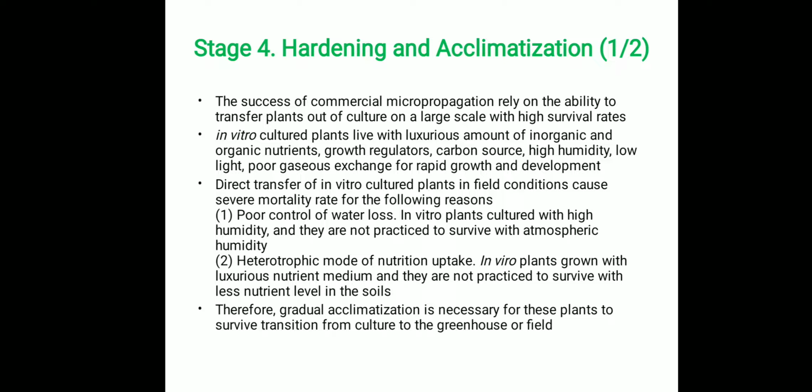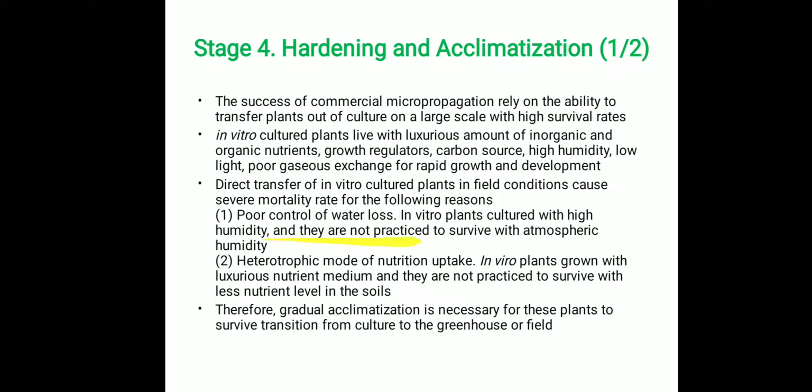Next, stage 4, or the last stage of micropropagation, is hardening and acclimatization. The success of commercial micropropagation relies on the ability to transfer the plants out of culture on a large scale with high survival rates. The in vitro cultured plants live with a luxurious amount of inorganic and organic nutrients, growth regulators, carbon sources, high humidity, low light, and poor gas exchange for rapid growth and development. Direct transfer of in vitro cultured plants to field conditions causes a severe mortality rate for the following reasons.